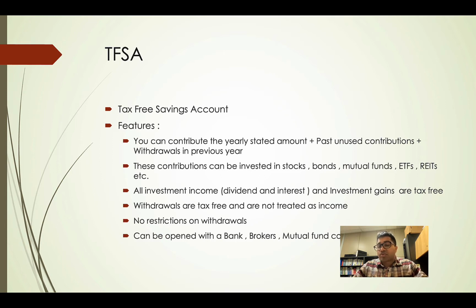Plus, if you have some room left from past years, you can contribute that. Plus, if you have withdrawn some money from TFSA, that contribution room gets added back in the next year. So if you withdraw in 2021, your contribution room gets expanded by those withdrawals in 2022.